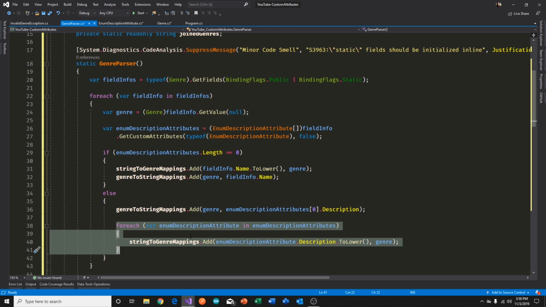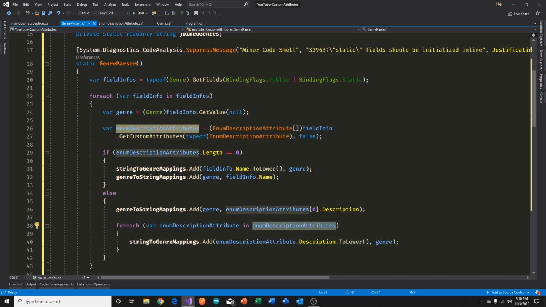So for each of those, for each of our custom attributes collection, we have an enum description attribute. And for each of those, we want to add to our string to genre mapping. So you have string key to genre value mapping. For the given string over and over, the description of the enums, the collection of attributes here, we want to add the genre. So remember, the dictionary forces us to have the key be unique. Right? So either way we're not colliding, so there are no issues here.